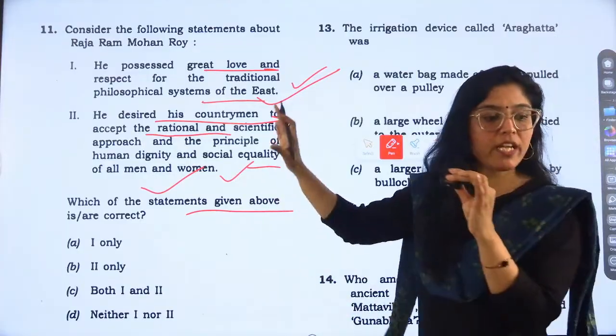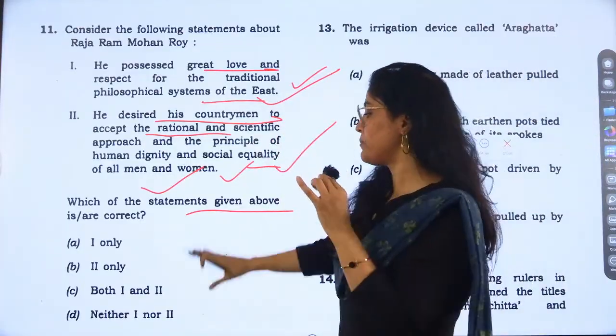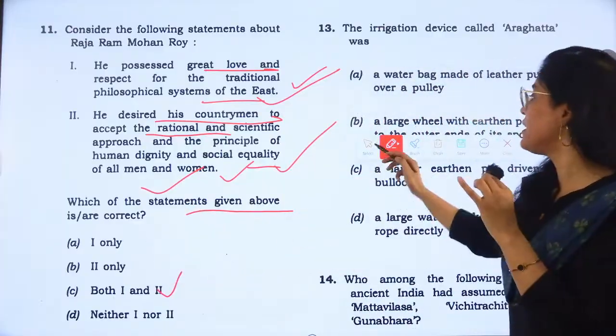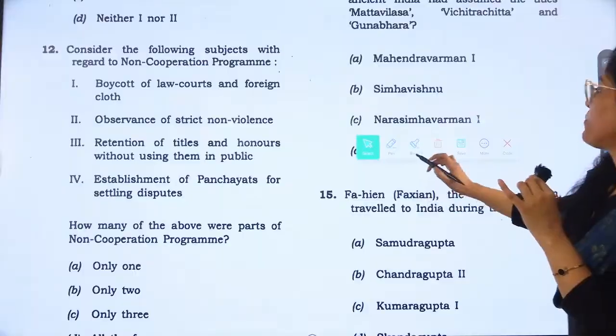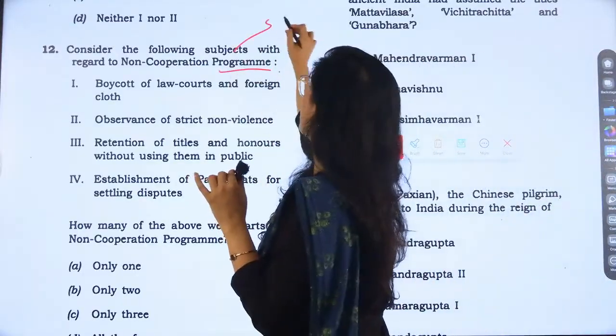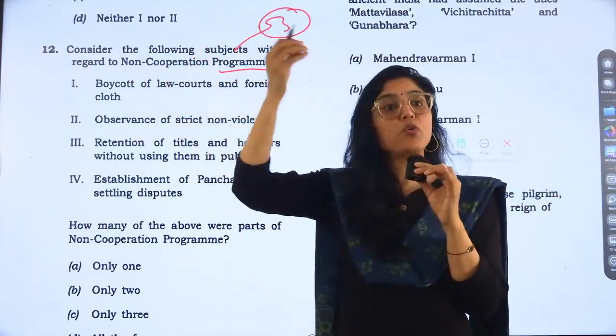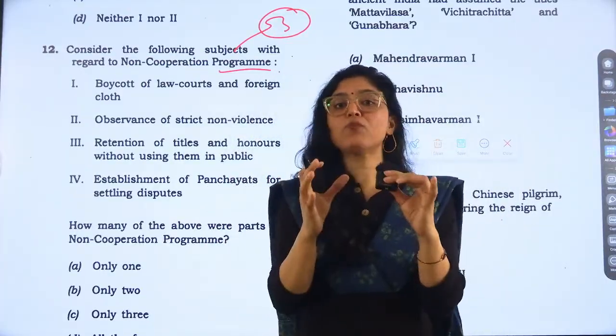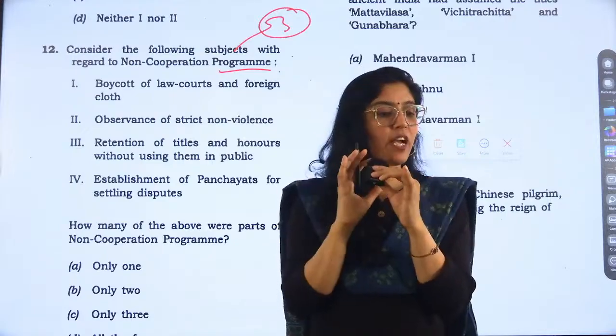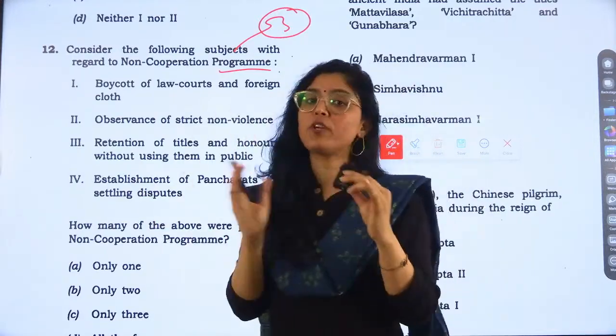Okay, so he wanted this thing, right? So both of the statements are correct and the answer is C. Now going to the next question, the non-cooperation program, about which three questions came from this topic. So you can see what kind of importance it holds, right? Freedom movement, freedom struggle, freedom fighters, they all are very important in mains also, in prelims also.